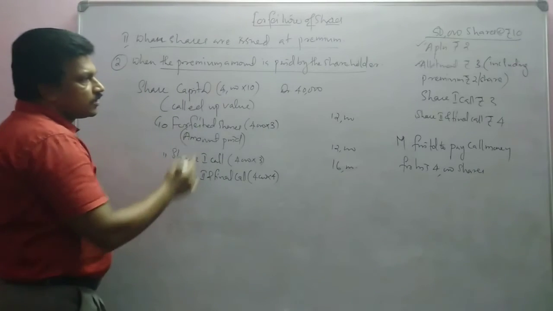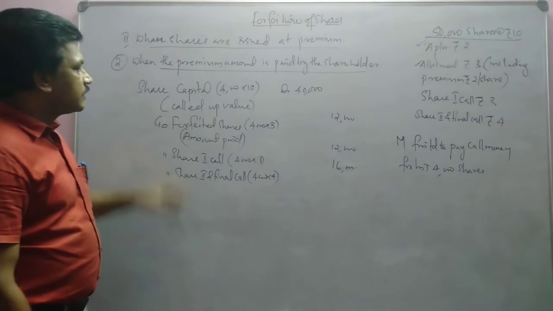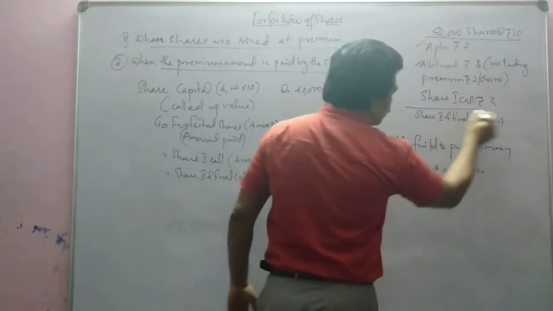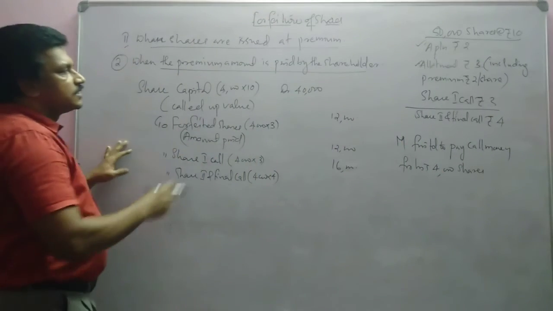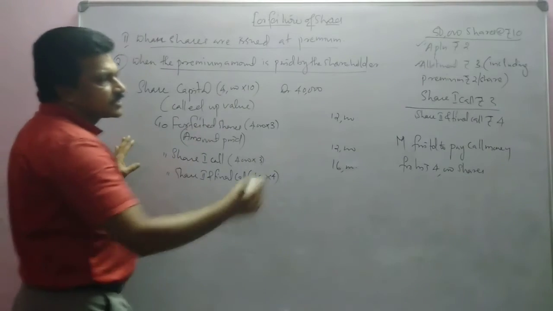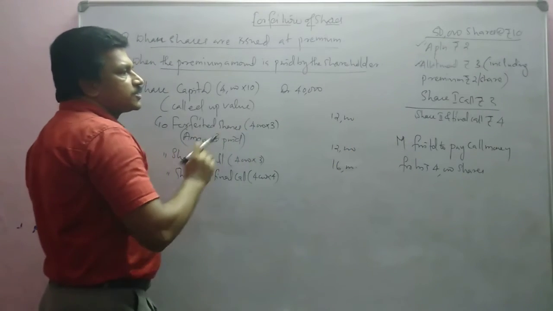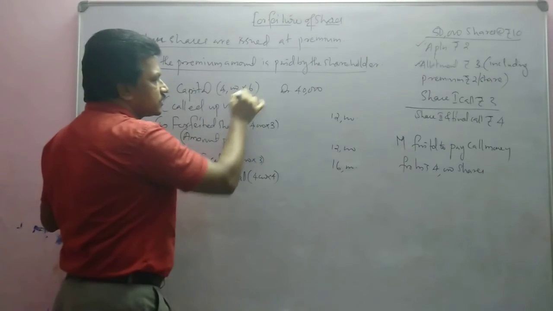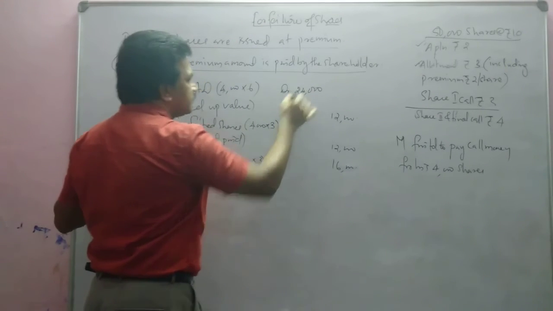So total 40,000 cancelled. Now this, as we told, is partly called, not fully called. So what to write? The second call is not made by the company, so only 6 rupees is called. 4,000 into 6, 24,000 will be written here.